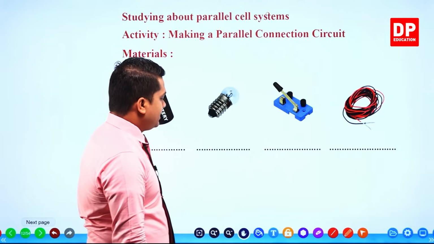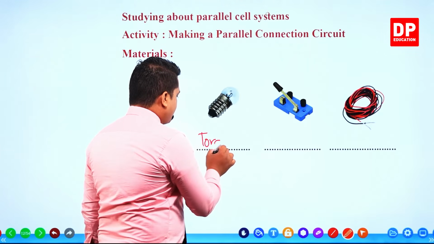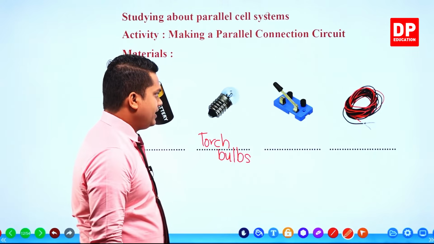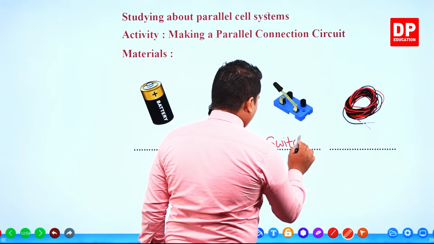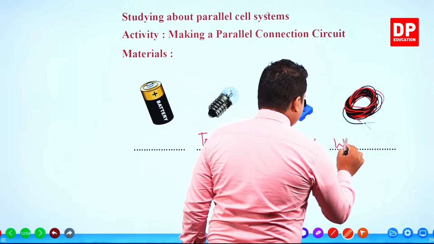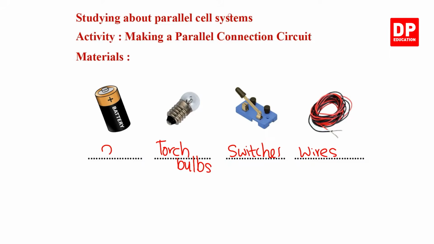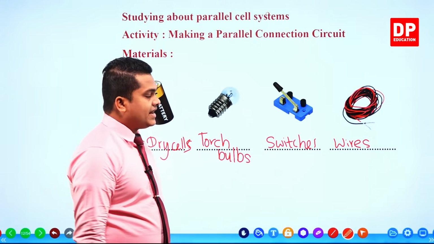So you'll be needing these materials once again. What are the materials? We'll be needing torch bulbs. Then we'll be needing switches. Then connecting wires. Then the most important thing, dry cells to provide electricity. So these are the materials that we need.